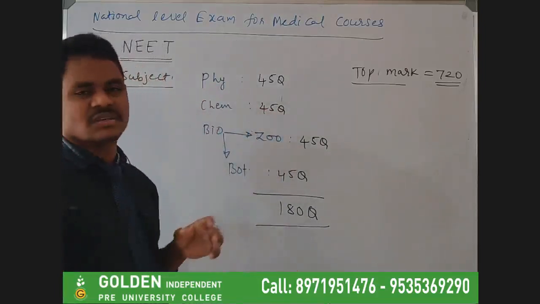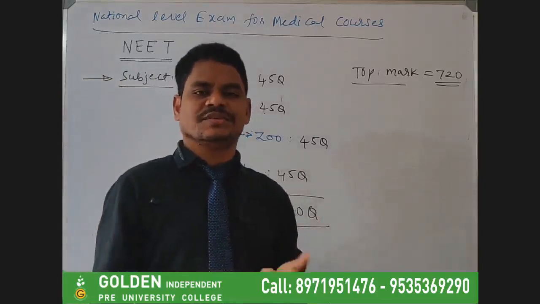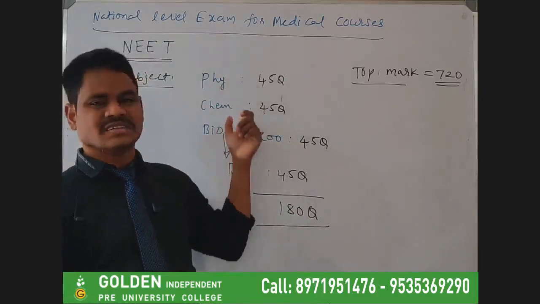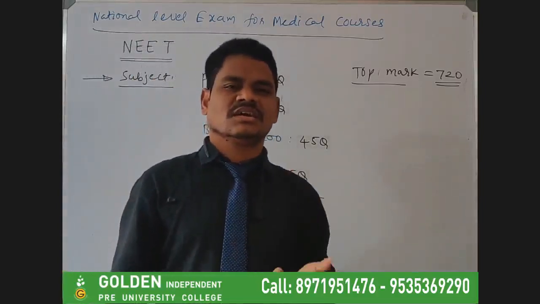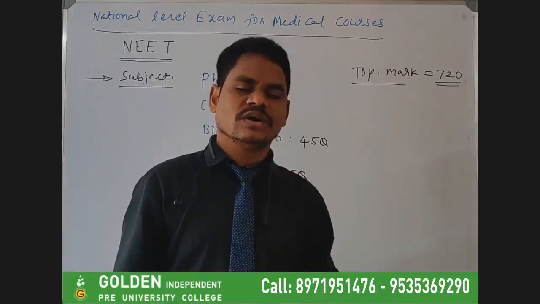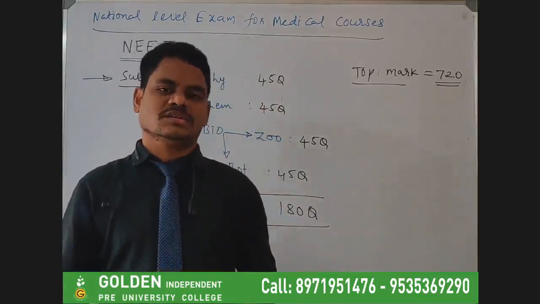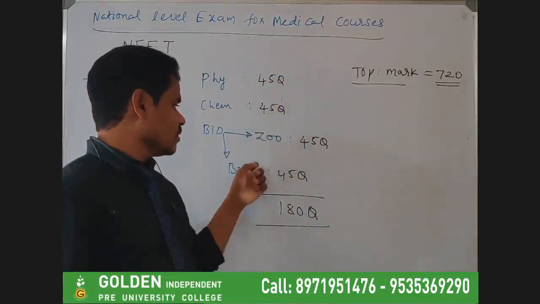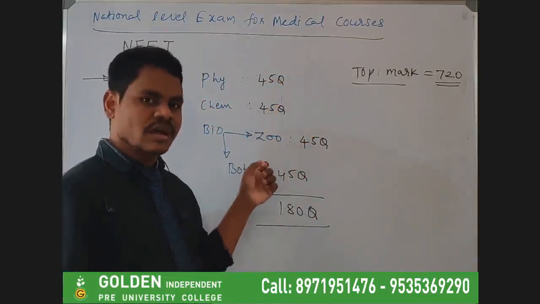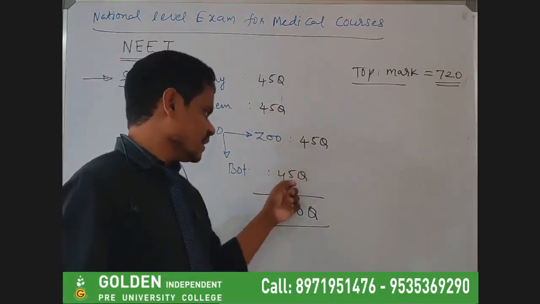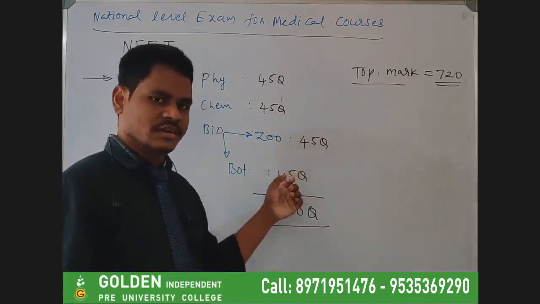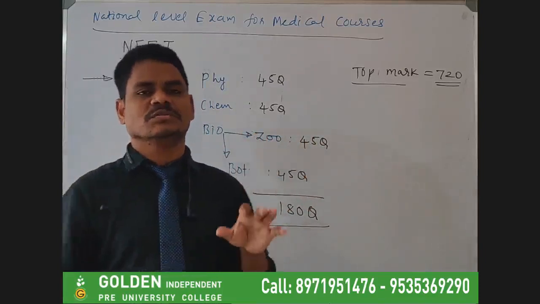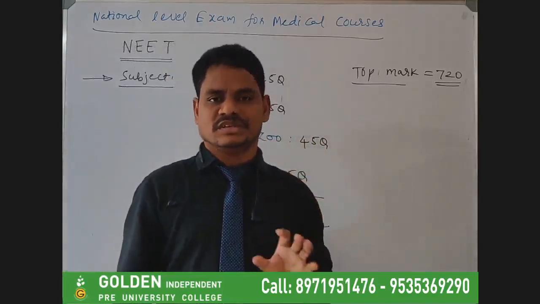In physics and chemistry, in most cases the story is different, because most of the concepts you can easily understand. Once you understand the concept, you may not require a lot of practice to get full marks. But here more patience is important. Those who have more patience will definitely get 45 out of 45, and here also 45 out of 45. So biology is one of the most important subjects for NEET aspirants.